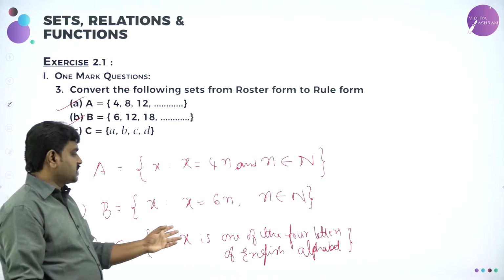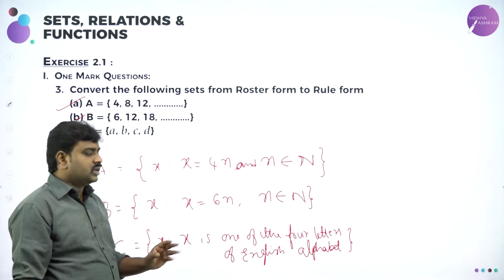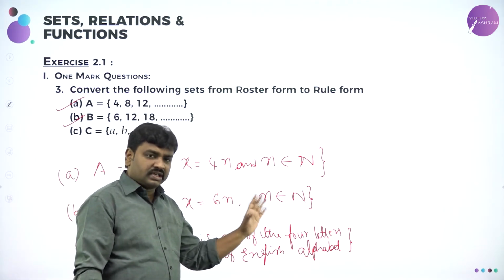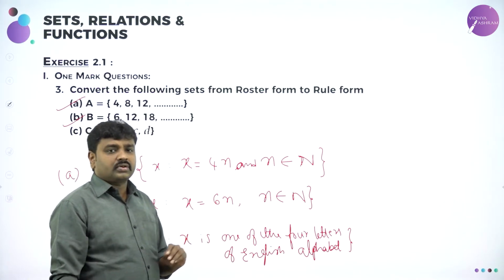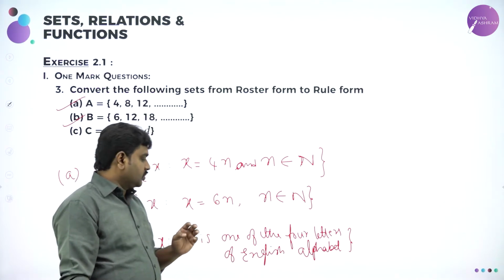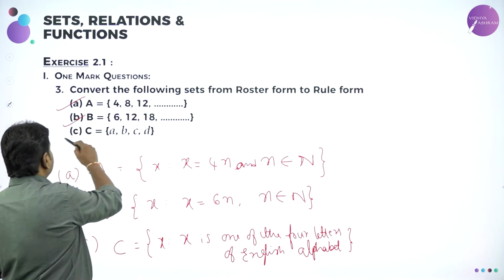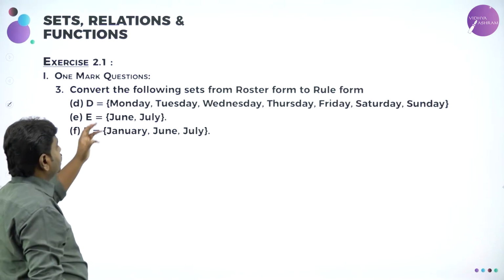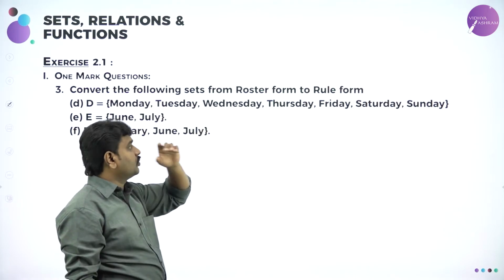A, B, C. X is one of the first four letters of the English alphabet. So A, B, C, D. Then convert the following set from roster form to rule form.